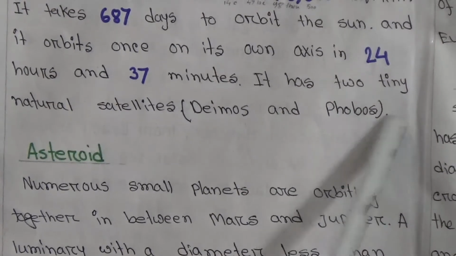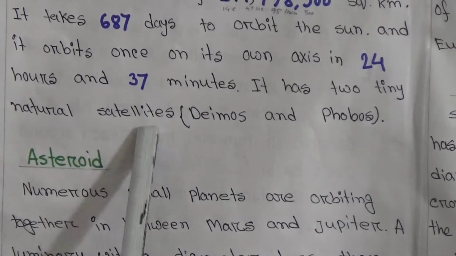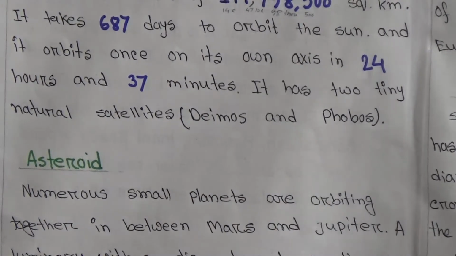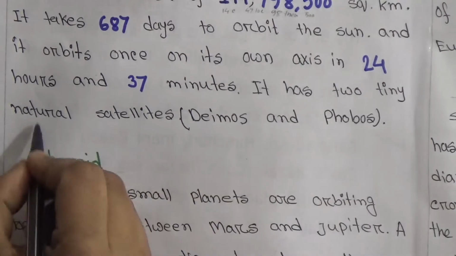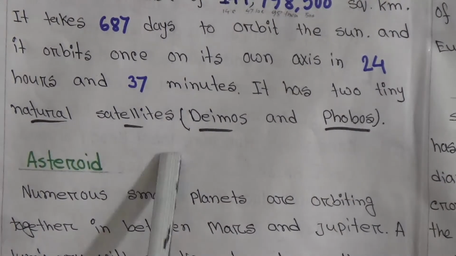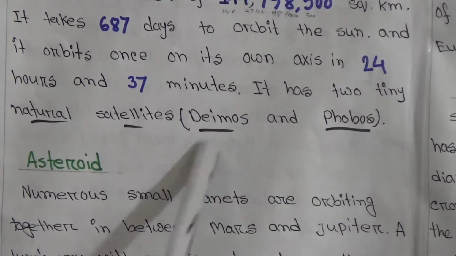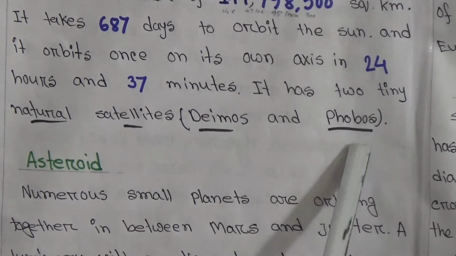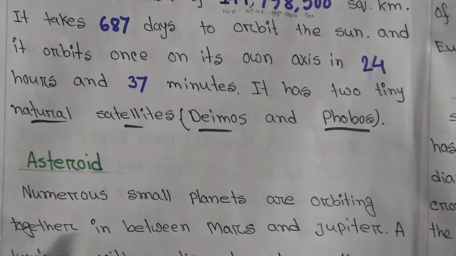It has two tiny natural satellites, Deimos and Phobos. It is very important, students. You have to memorize these two satellites named Deimos and Phobos.